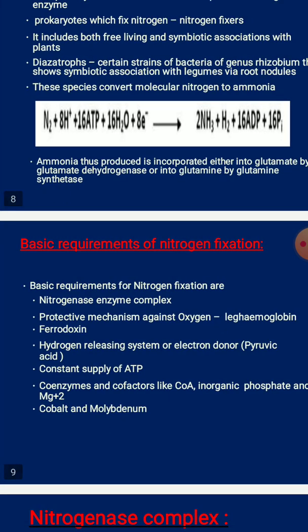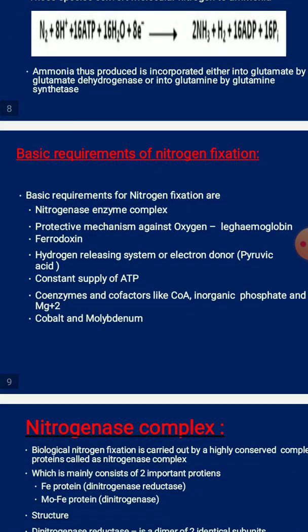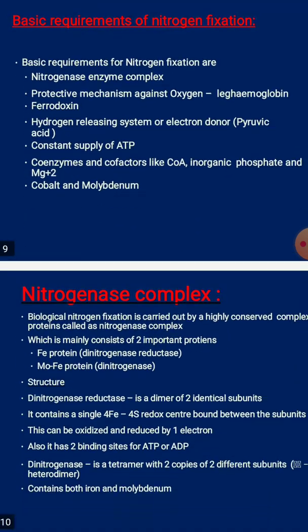So the basic requirements for this nitrogen fixation to be carried out are the nitrogenase complex enzyme, as we have seen; the protective mechanism against oxygen, that is leghemoglobin; ferredoxin, that is flavodoxin, as we can also call it; and a hydrogen releasing system or electron donor, that is pyruvic acid molecule; and a constant supply of ATP is a must; and coenzymes and cofactors like coenzyme A, inorganic phosphate, as well as magnesium ions are required; and cobalt and molybdenum are also required for the nitrogen fixation to be carried out by the nitrogenase complex enzyme.